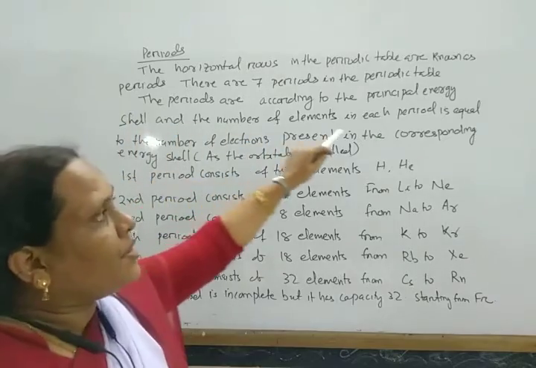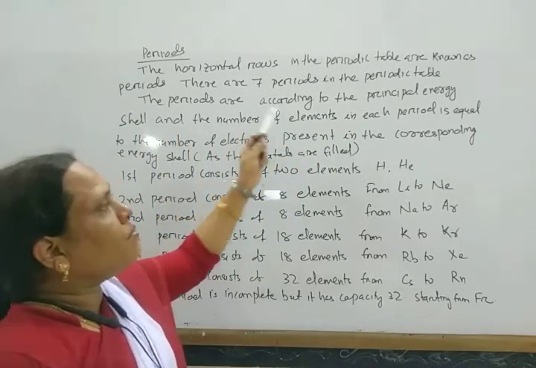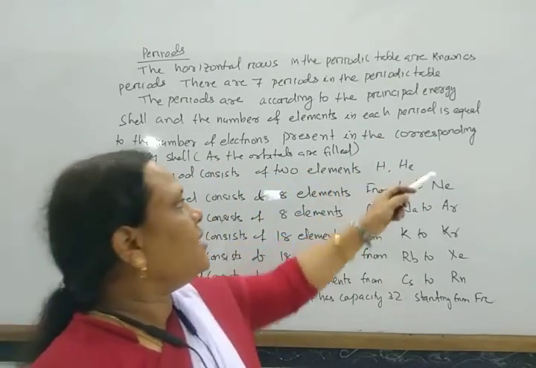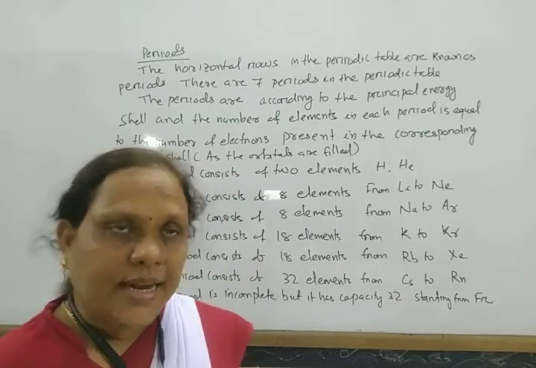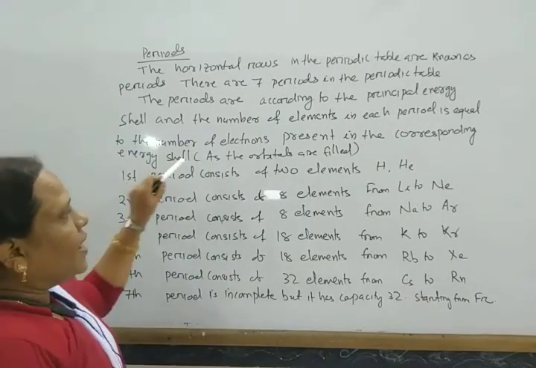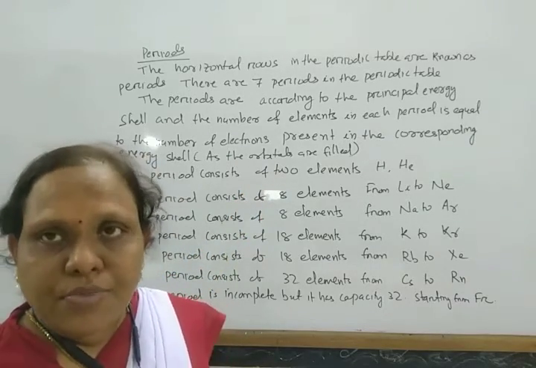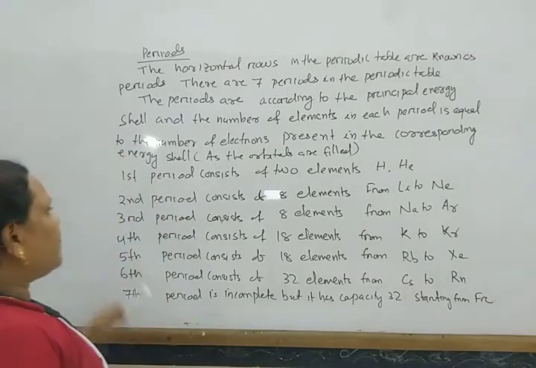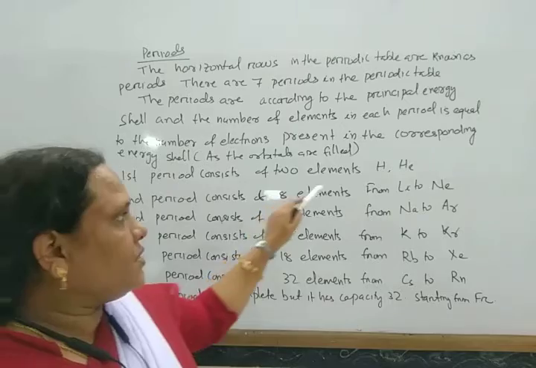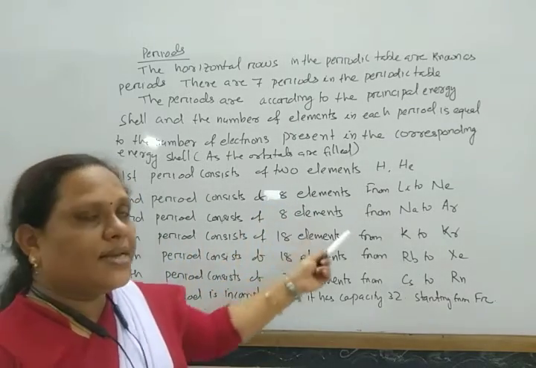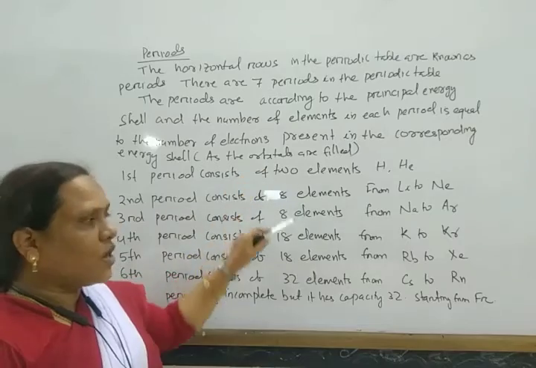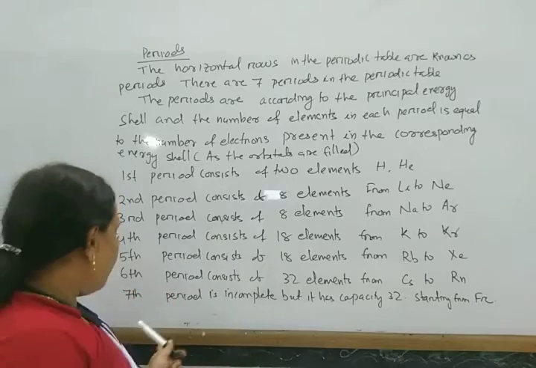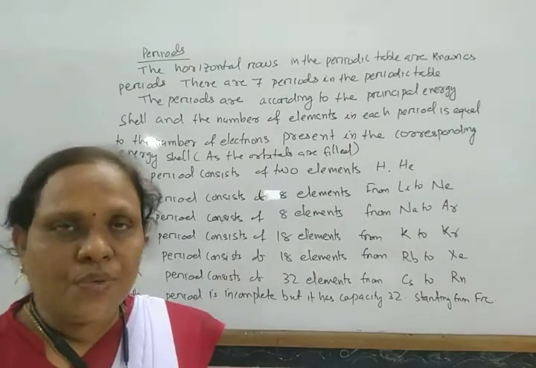The periods are according to the principal energy cell, and the number of elements in each period is equal to the number of electrons present in the corresponding energy cell. As the orbitals are filled according to Aufbau principle, the electrons are arranged. The first period, the shortest period, consists of 2 elements. Second period, 8 elements. Third period, 8 elements. These are short periods. Fourth and fifth contain 18 elements. Sixth period contains 32 elements. Seventh period also has capacity 32 but is incomplete.